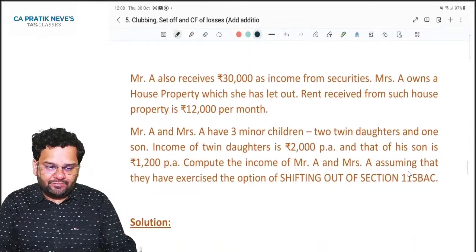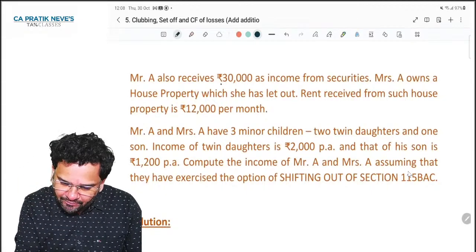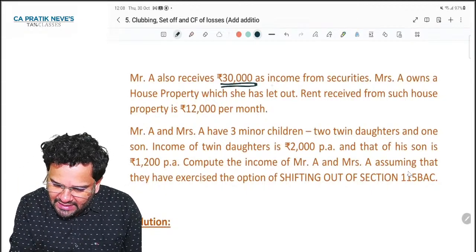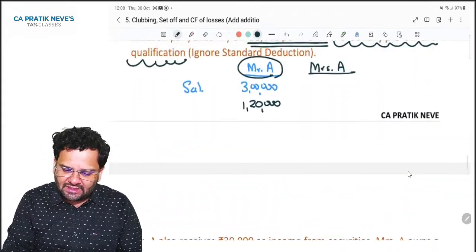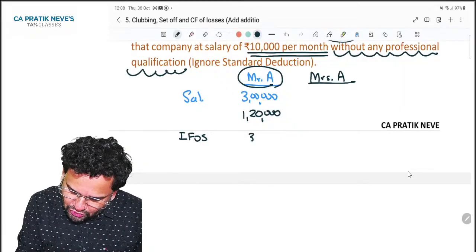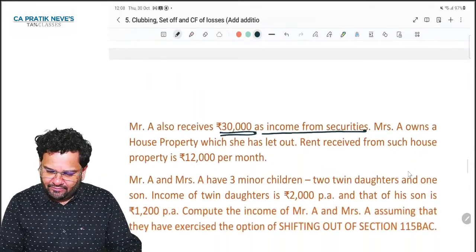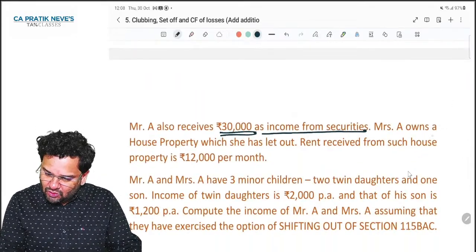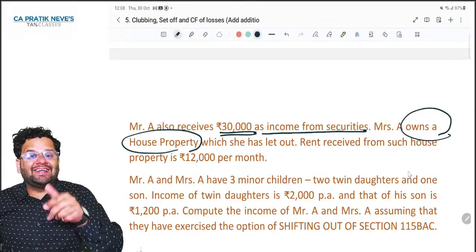Then it is said he also receives 30,000 as income from securities. So can I say there is IFOS, income from other sources, 30,000 earned by Mr. A. Mrs. A owns a house, very good, which she has let out.